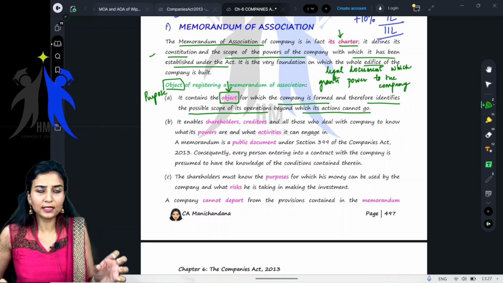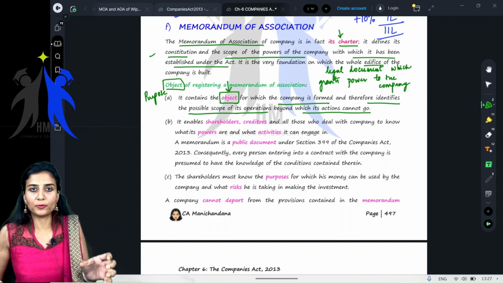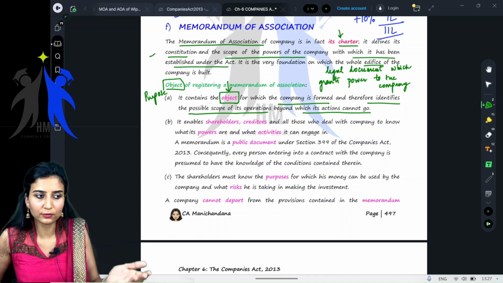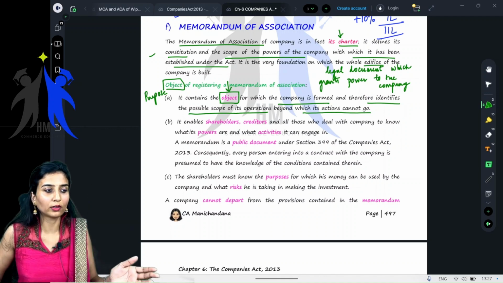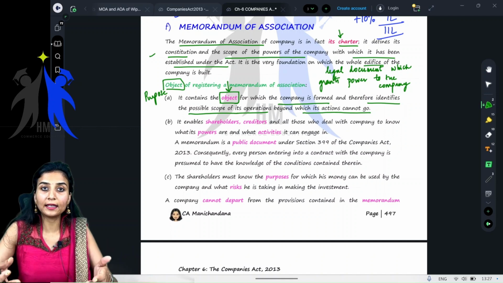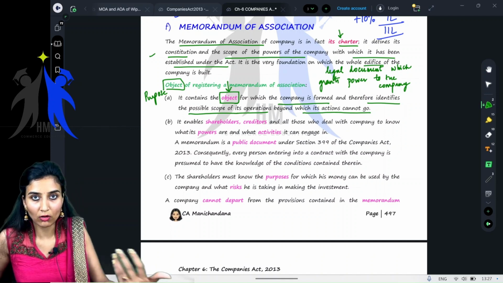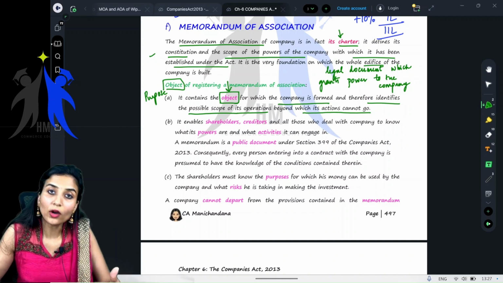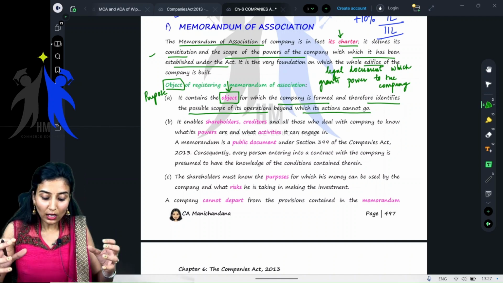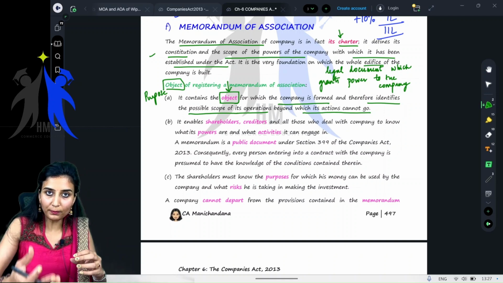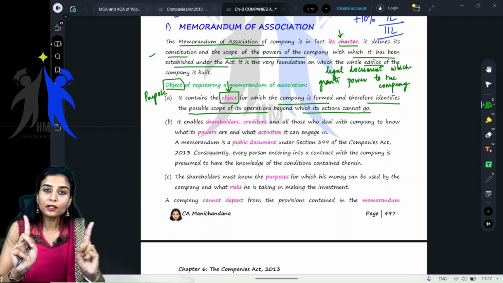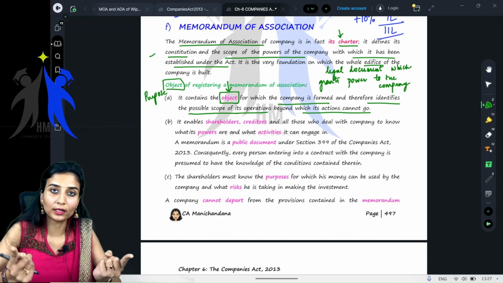So if a real estate company has objects like entering into contracts for building a particular building, or for selling or buying properties, or letting it out on lease or rent, or entering into joint ventures, all of these, right? Whichever company is being formed should operate within these objects only, right?